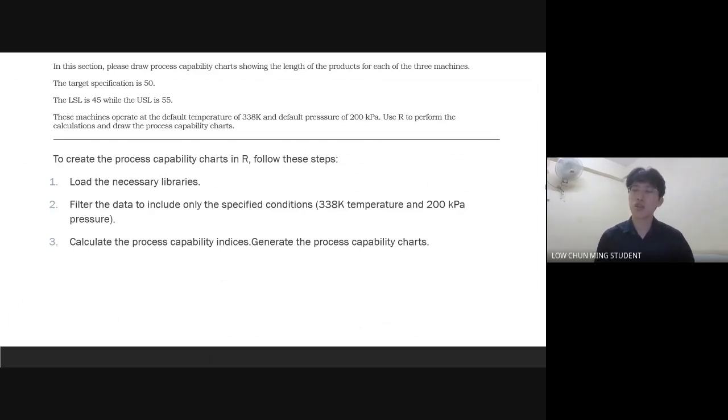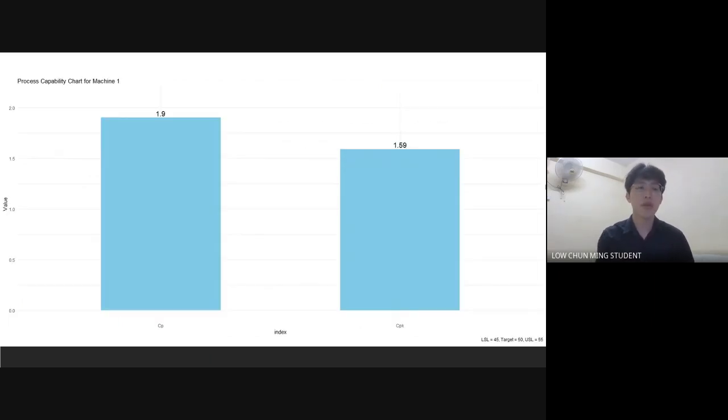The capability chart is also constructed with the help of ChatGPT, by using its commands and inserting them into R. So here's the process capability chart for machine 1. This is for machine 2, and this is for machine 3.